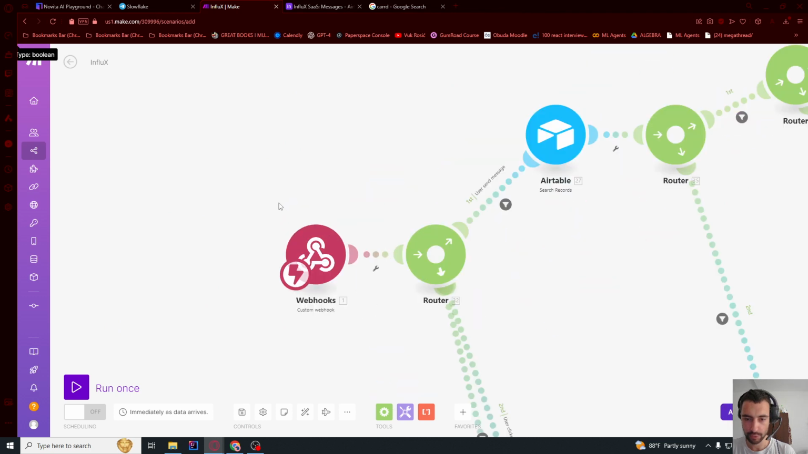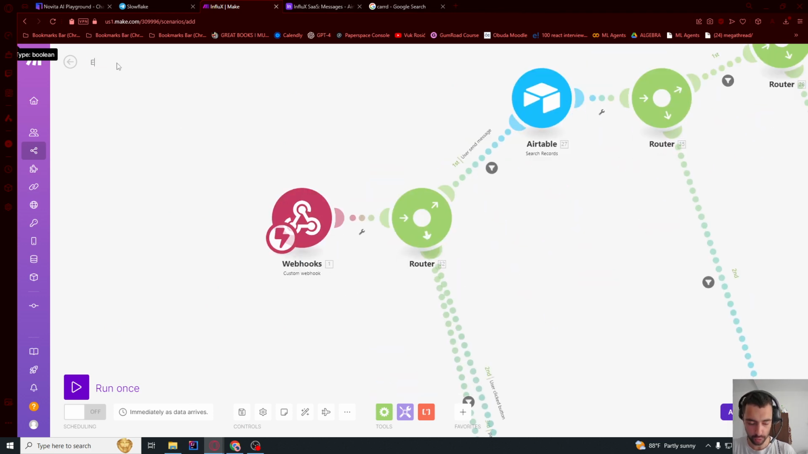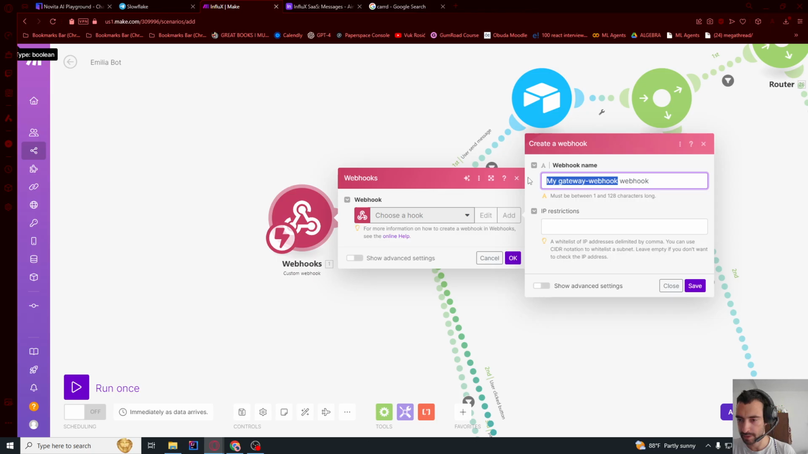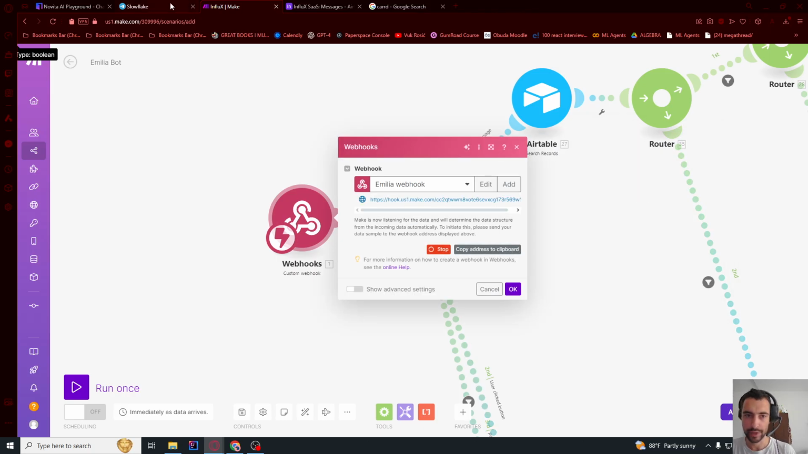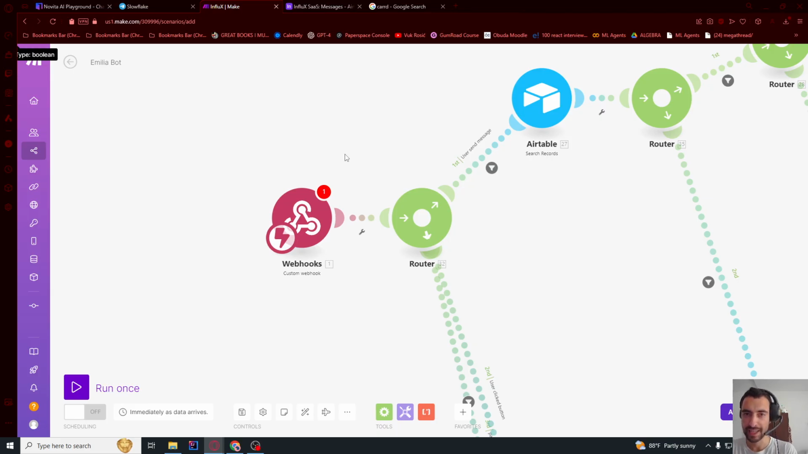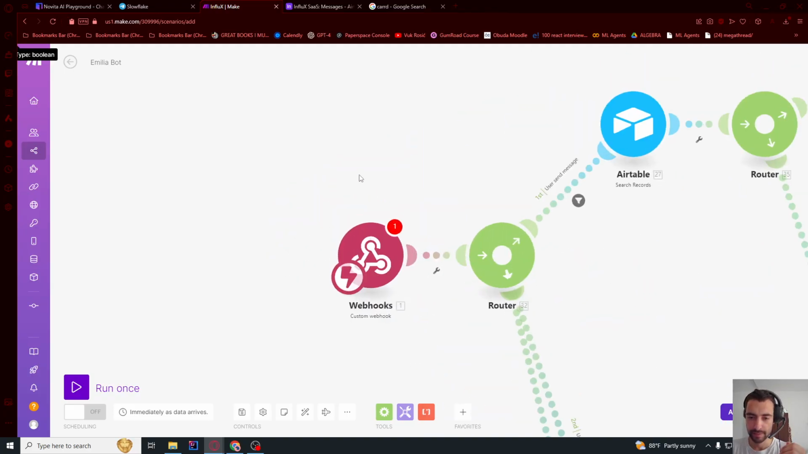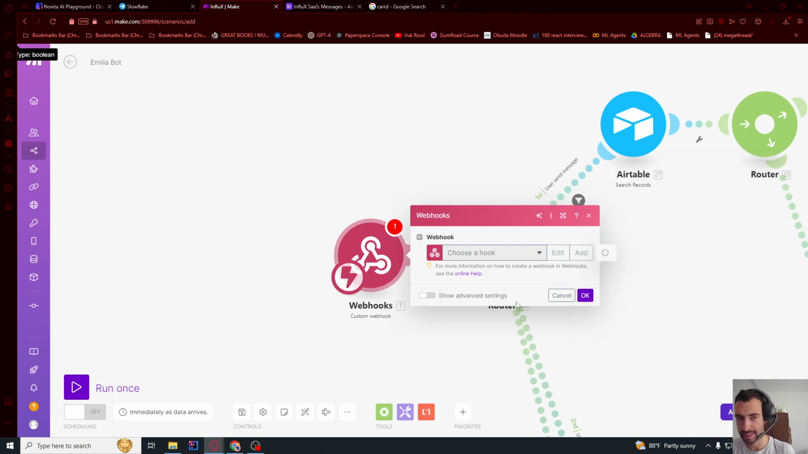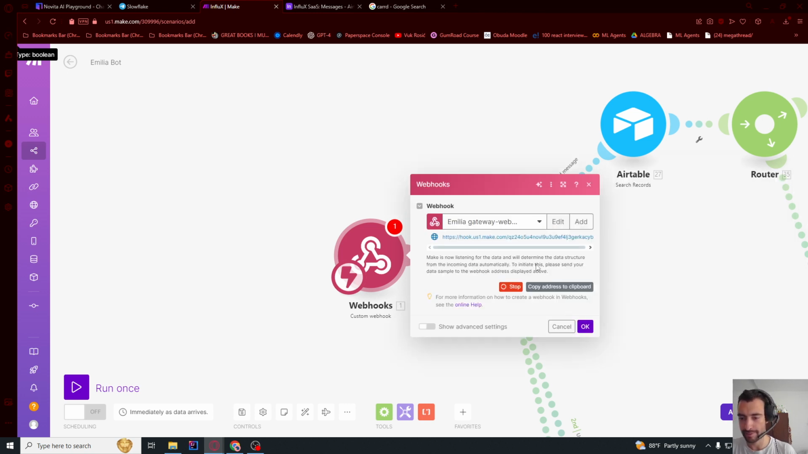But we need to do the configuration now. So first let's rename it to Emilia bot, for example, this time. And then the webhook, we need to add a new one. Now choose your file and save, and it should load all of this. And then you need to go and create a new webhook. I'm gonna call it Emilia webhook, save. Okay, so this is the webhook, you can copy that.